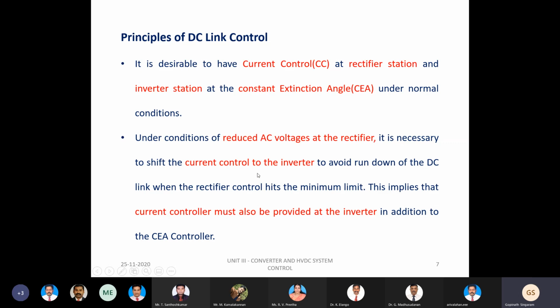So from this standpoint, it is very clear that the current controller must also be provided at the inverter side. Though there will be certain issues in operating the inverter station in current control mode, it must be possible to operate it that way because of the situation when there is a reduction in the AC voltage at the rectifier side. So we are supposed to have the current controller on the inverter side also, in addition to the CEA controller.